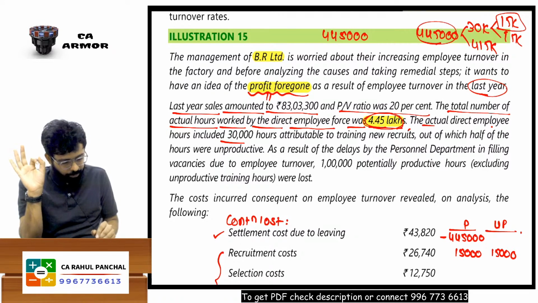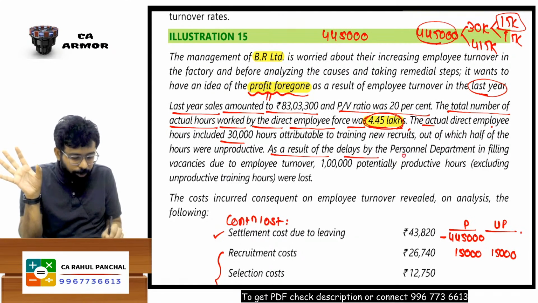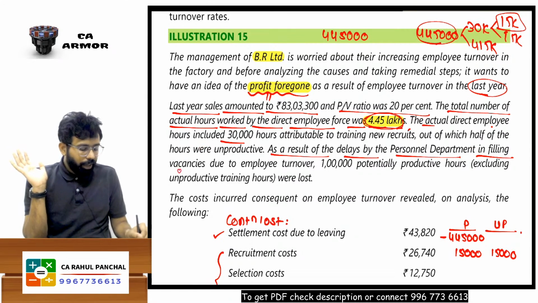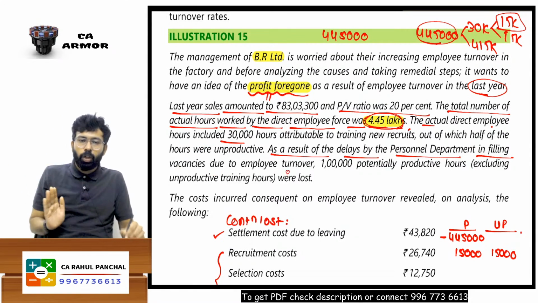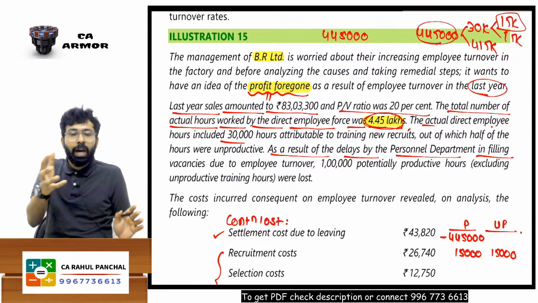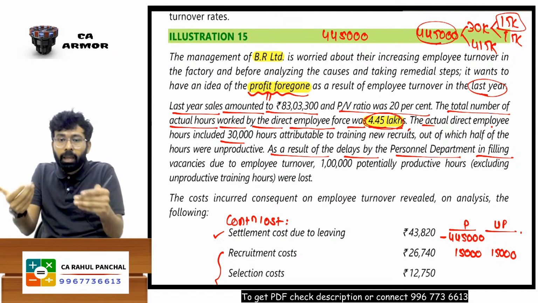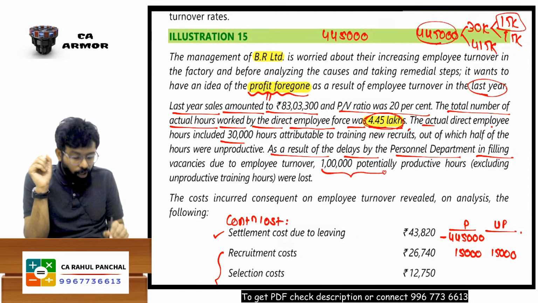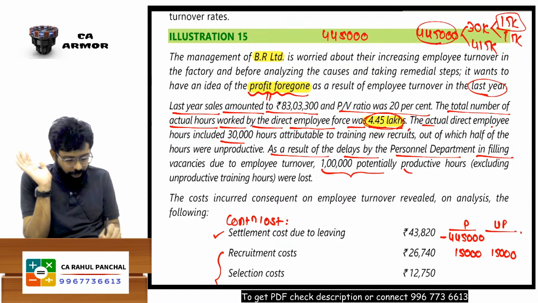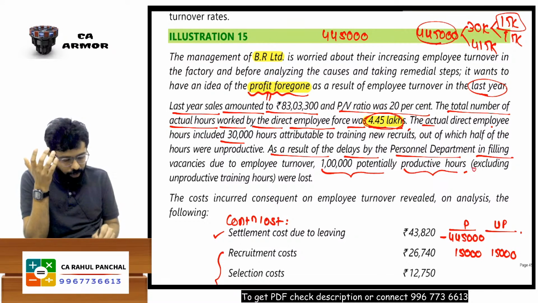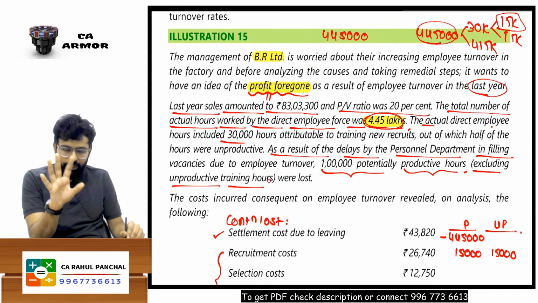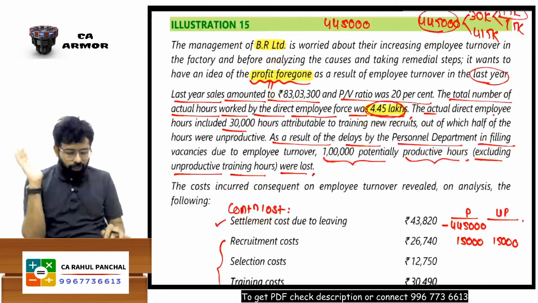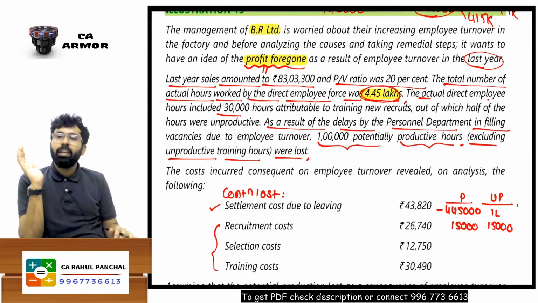That is one thing. As a result of the delays by the personnel department, the HR department, in filling the vacancies due to employee turnover. There was employee turnover, we have to hire someone, but sir, there was a delay. And because of this delay, we have lost how many hours? 1 lakh potentially productive hours we have lost, excluding unproductive training hours. It excludes those. So we have lost this many hours, 1 lakh hours. So this is again unproductive.